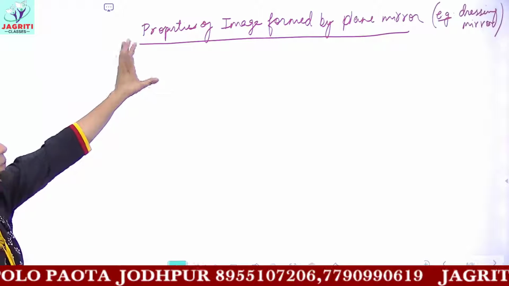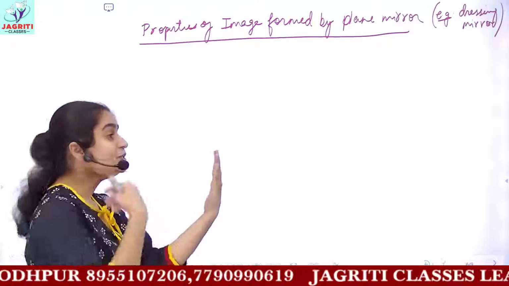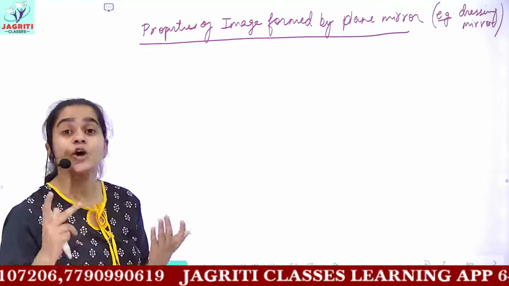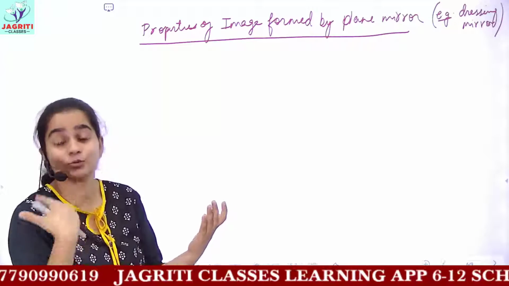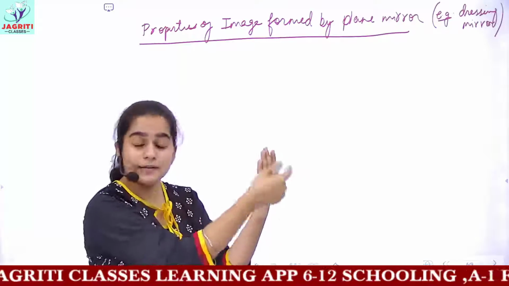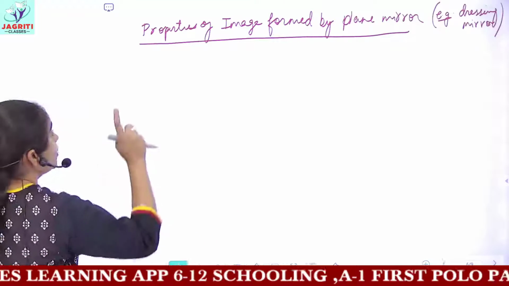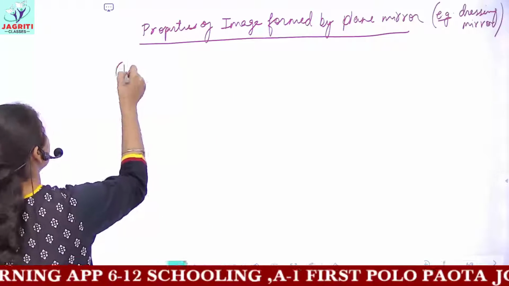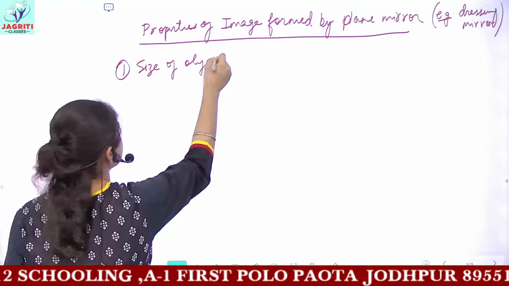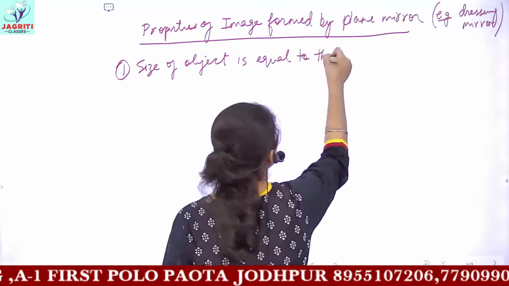So what are the properties of the image which is formed? When we look ourselves in the plane mirror, then you see your image inside the mirror. Okay, so I hope this is clear. Object means the person who is looking. And inside the mirror, we see ourselves. So that ourselves which we see inside the mirror, it is the image. So now you have to study the properties. So the first property here would be the size of object is equal to the size of image.